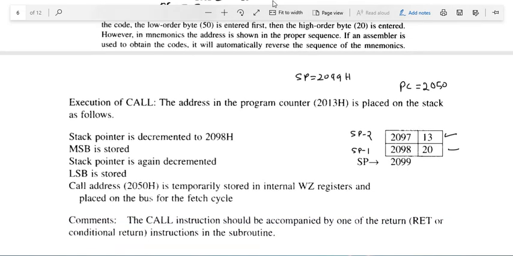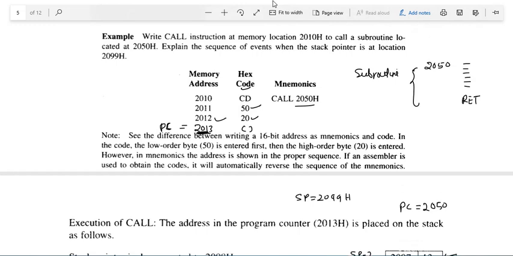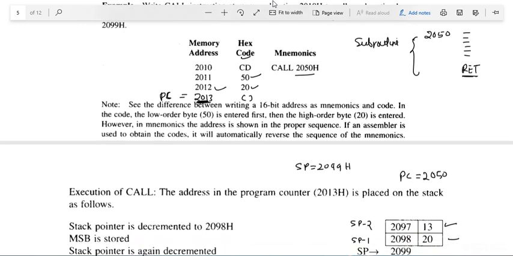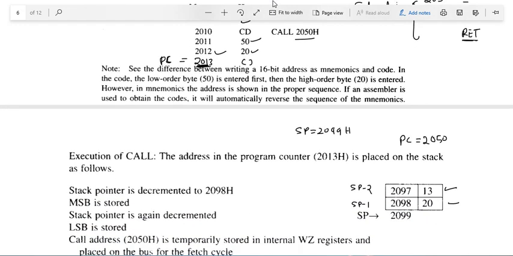Whenever it goes to the subroutine, at the last of the subroutine it will find the instruction ret. Ret means return from the subroutine. It will copy this value back onto the program counter. First of all, the value at memory location 2097, the lower address byte, is copied as the program counter's lower byte.